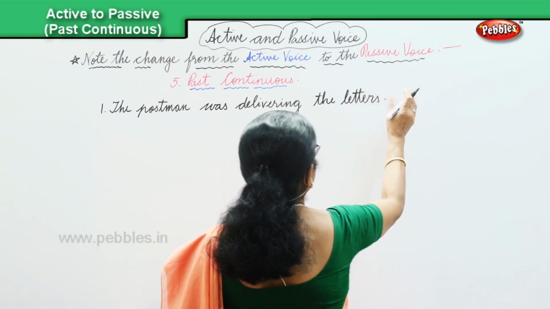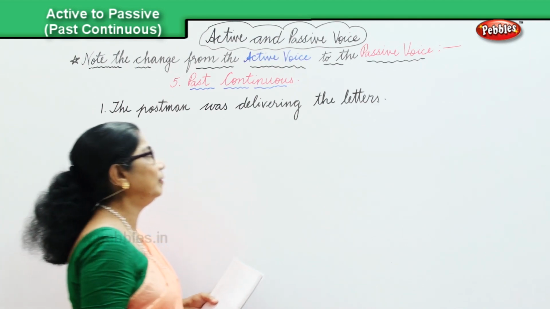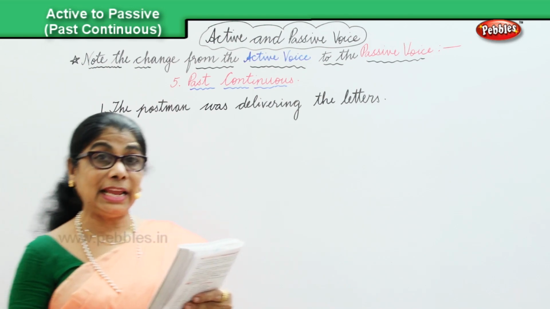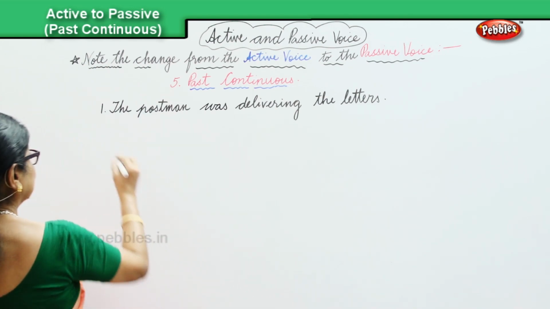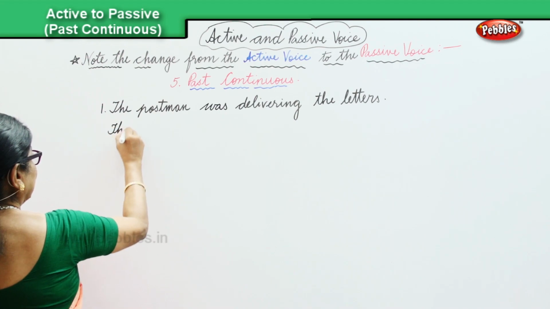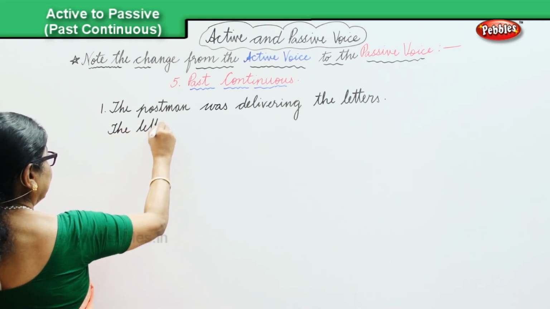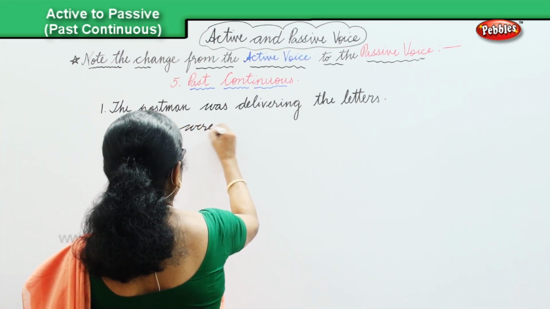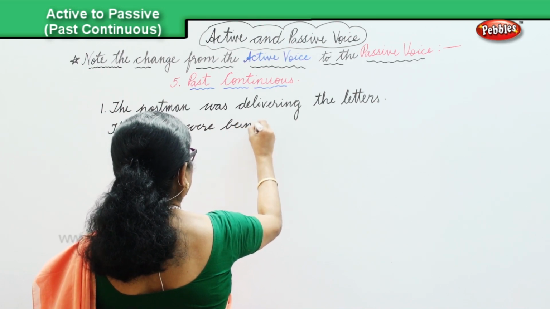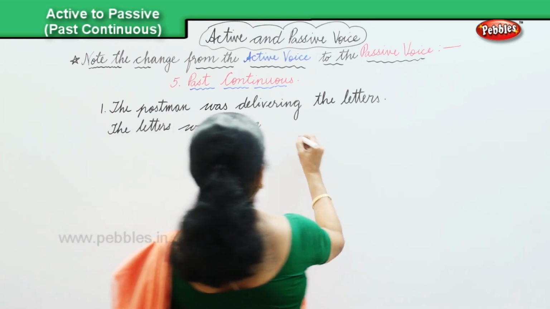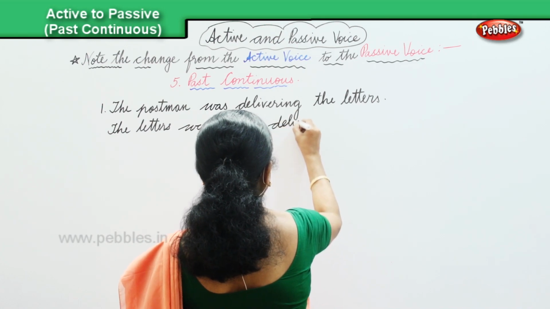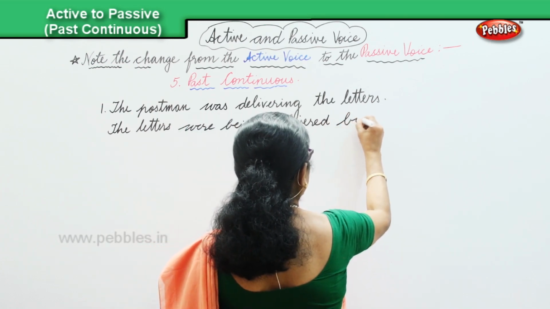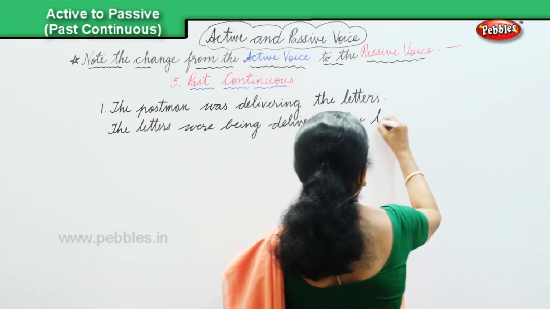And then we are changing. This is active into passive. How will you do? The letters were being delivered by the postman. The letters were being delivered. Were being delivered by the postman.